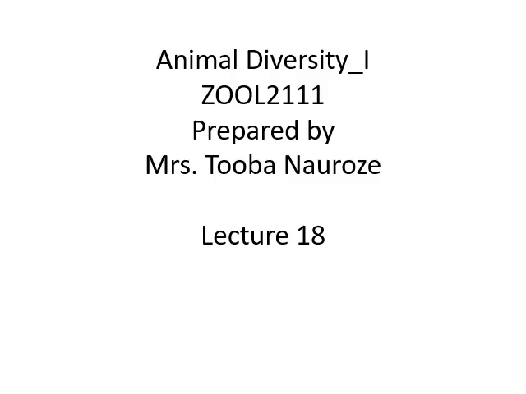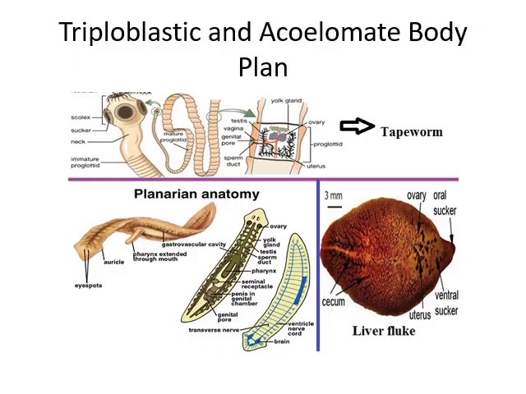Animal Diversity 1, Lecture 18, Triploblastic and Acellular Body Plan. Here you can see in the diagram, there are tapeworm, liver fluke, planarians,